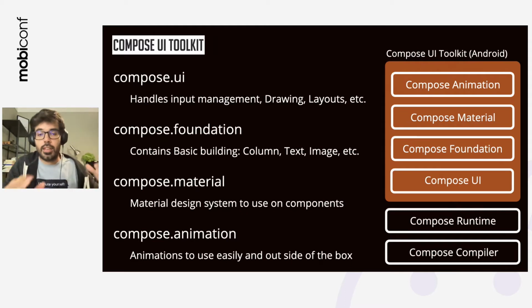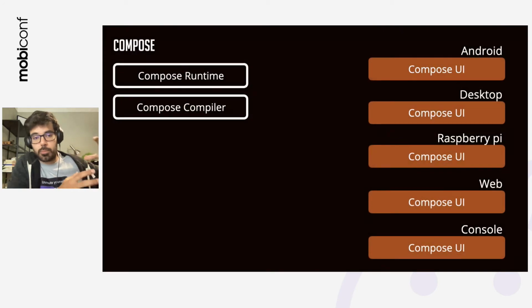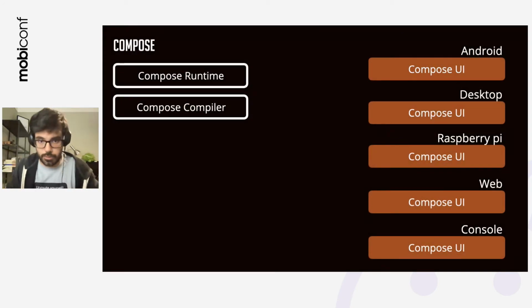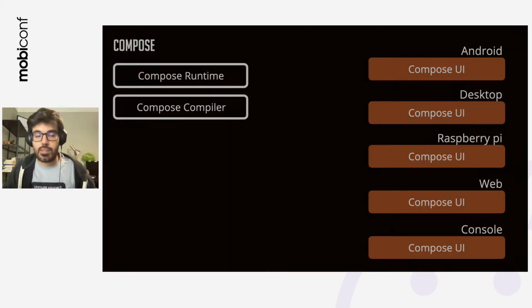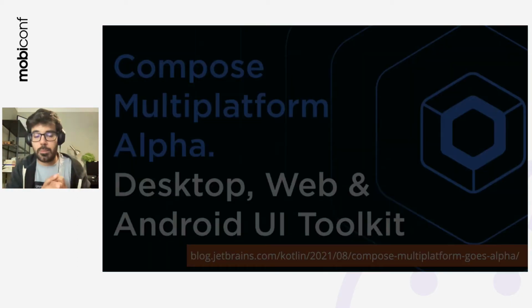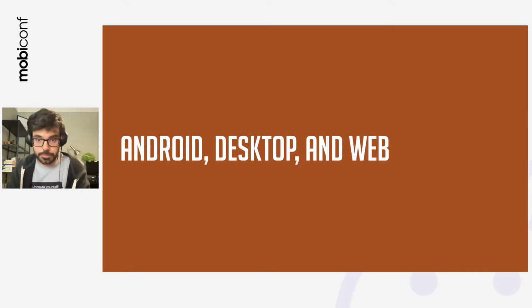That being said, you have the Compose runtime and the Compose compiler, and then you just need to add the Compose UI for all of these platforms. And with this in mind, JetBrains announced a couple of months ago Compose Multiplatform Alpha for desktop, web, and Android toolkit. And this is where we are at. So we want to develop for Android, desktop, and web.